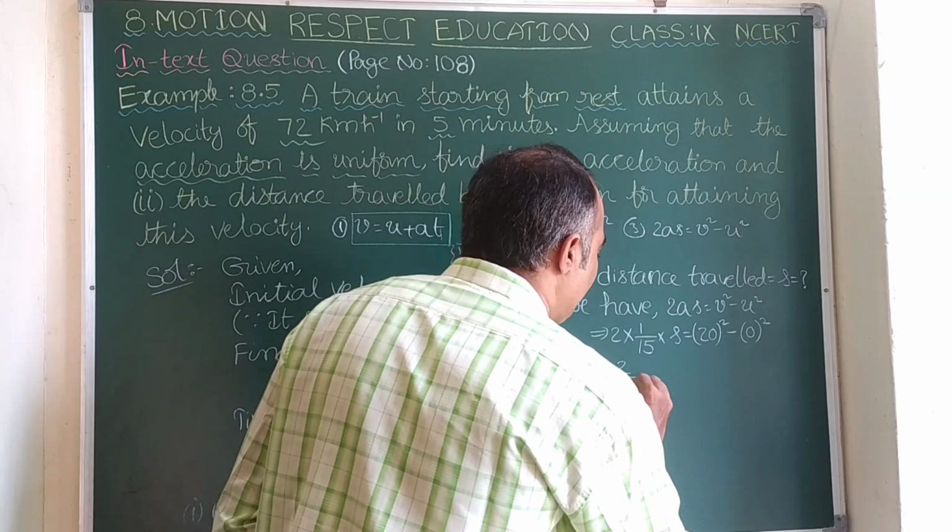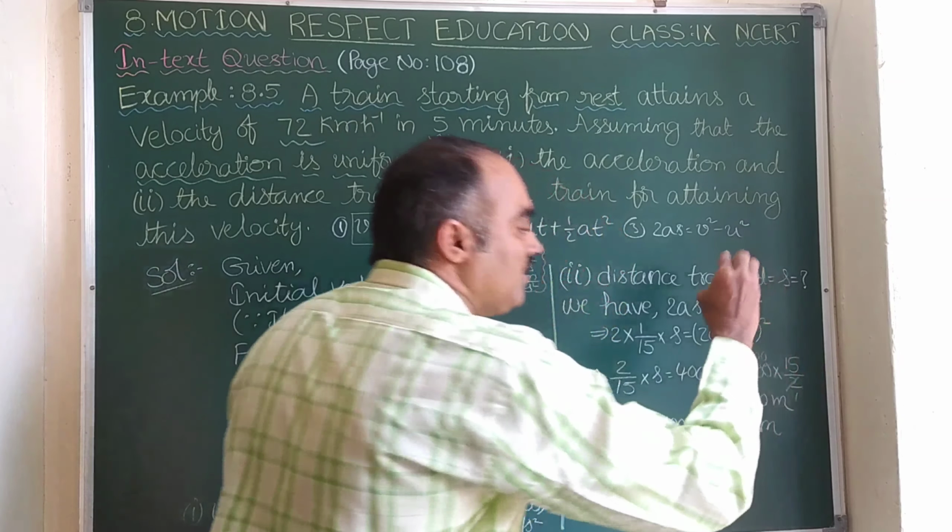What about units? Distance should be either in meters or kilometers, very rarely centimeters. Here the initial velocity is in meters per second, the final velocity is also in meters, and the acceleration also in meters. So definitely the distance 3000 is in meters. Therefore, the distance traveled s is either 3000 meters, or if you divide by 1000, the meters become kilometers, so it is 3 into 1000 meters, which is 3 kilometers. You can write it this way also.